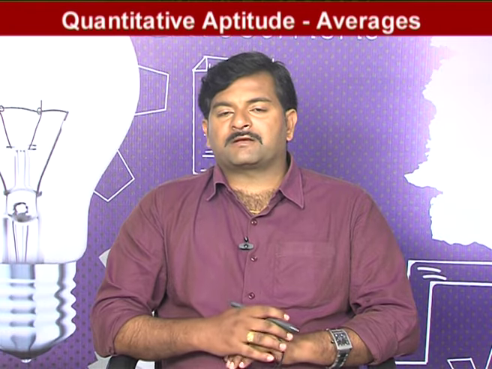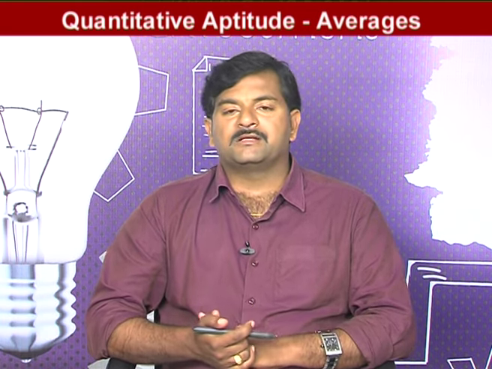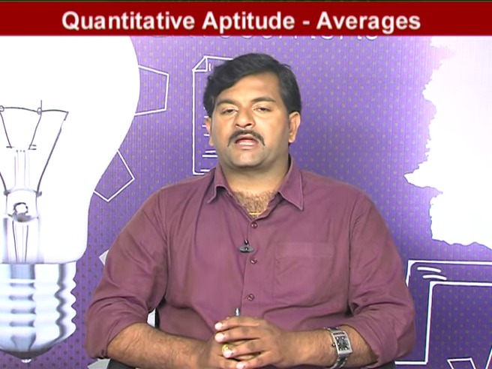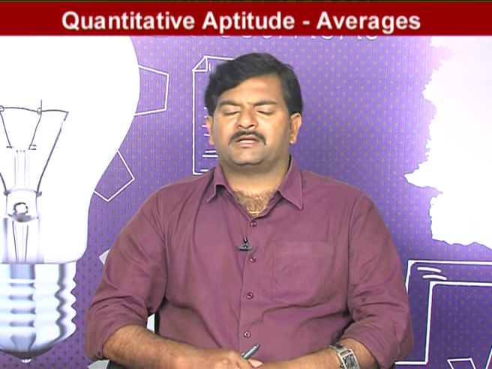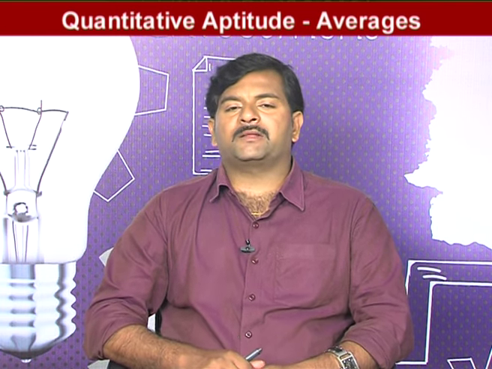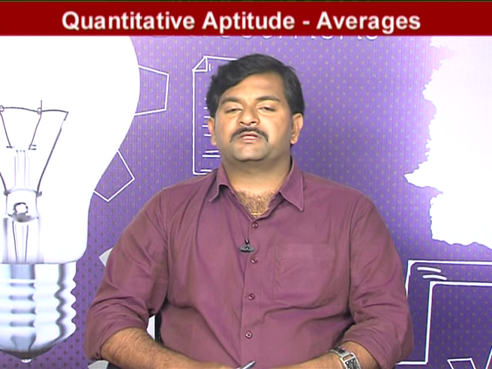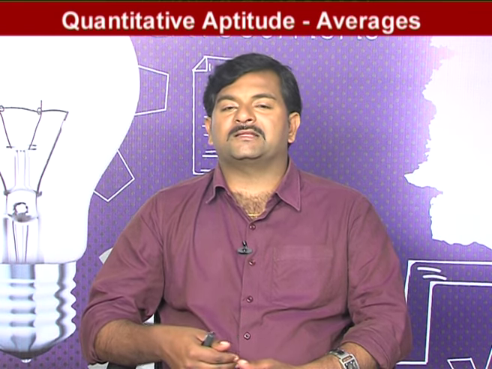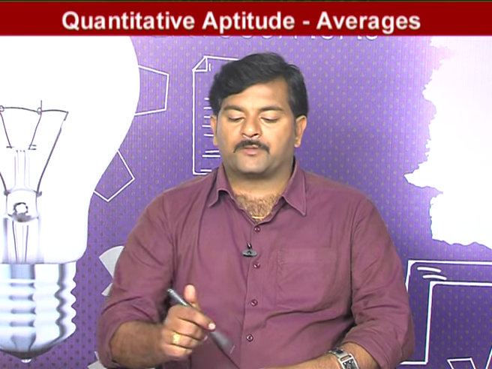Simply, whether 5 given, 10 given, 2-digit numbers, 3-digit numbers, whatever is given, what you have to do is consider a base. Base must be having 2 characters. It need not be, but if you take a multiple of 10, you get very easy numbers. It must be close to all the given observations. After considering this base, we consider how much more or how much less the given numbers are than the base, and accordingly find the obtained numbers.